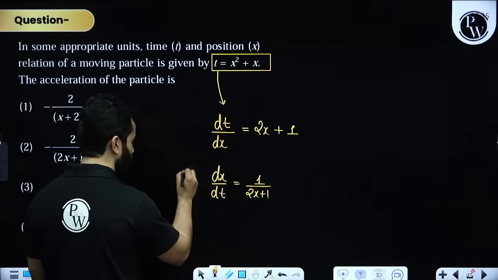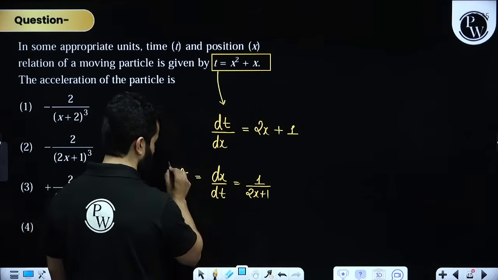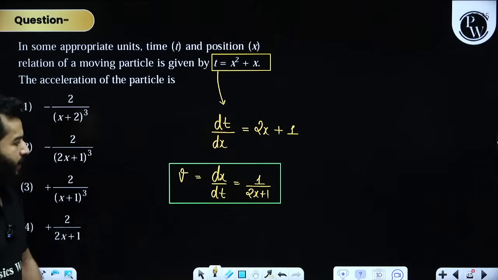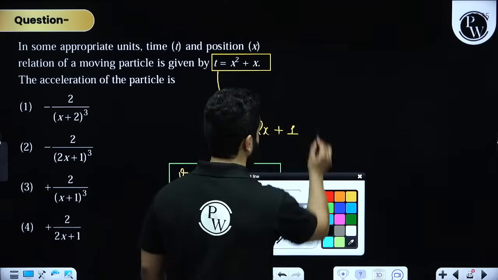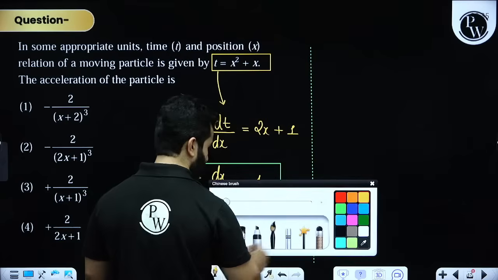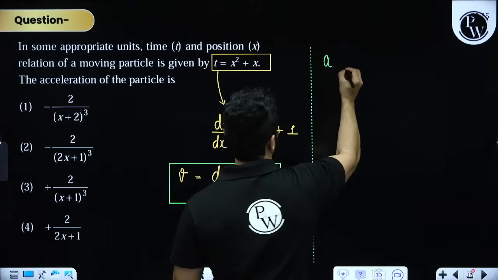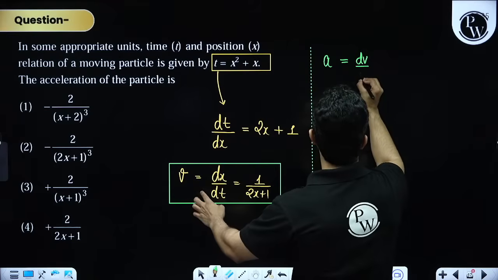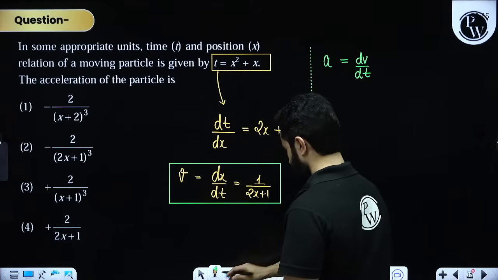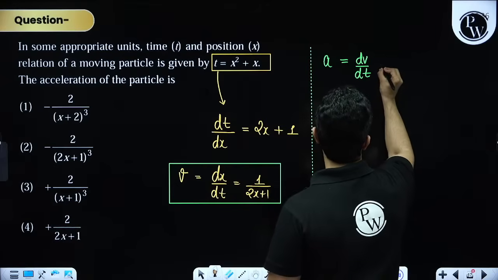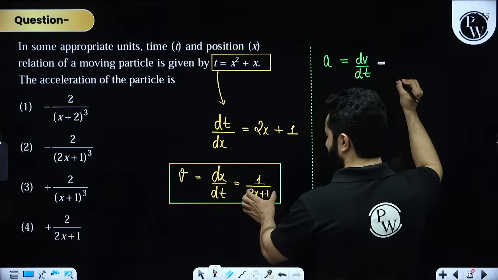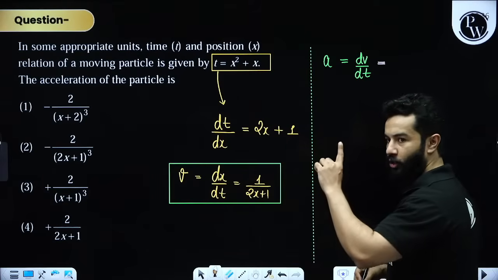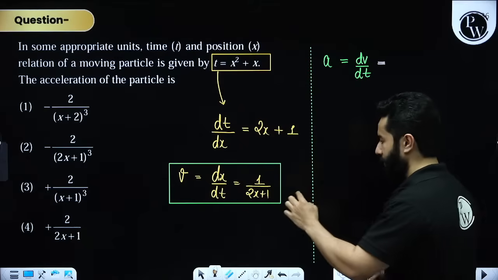This is nothing but velocity. Right? And if this is velocity, acceleration will be dv by dt. Further, we can rewrite it. Let's differentiate this with respect to t. So we are going to use the quotient rule, the division rule of differentiation.